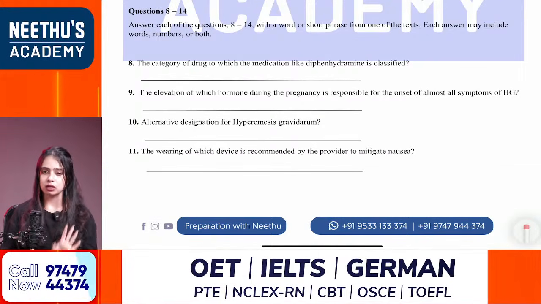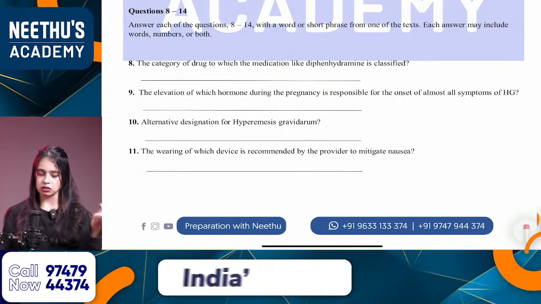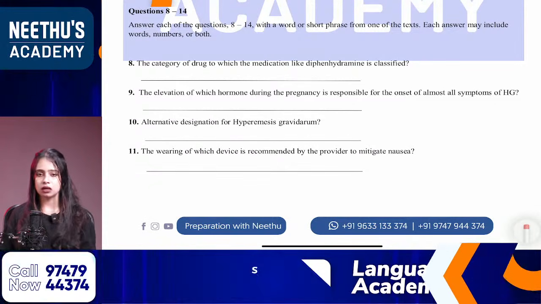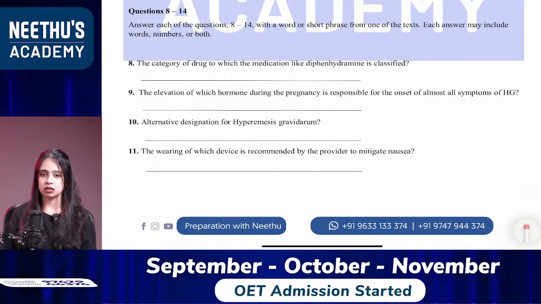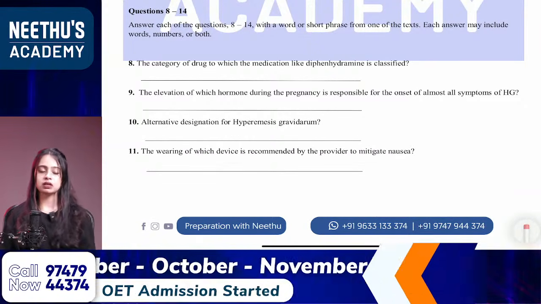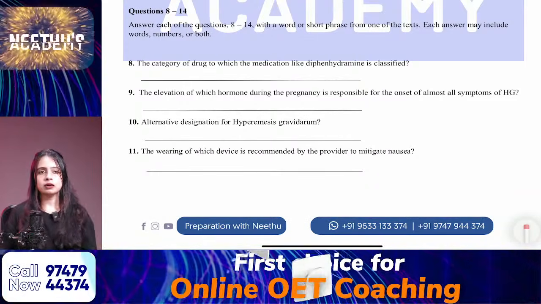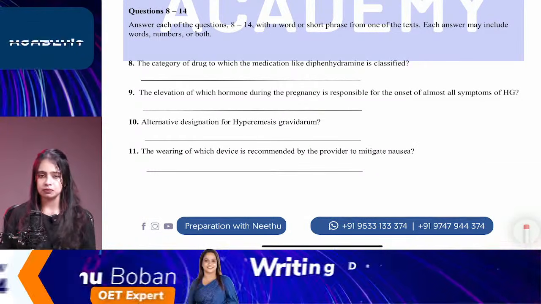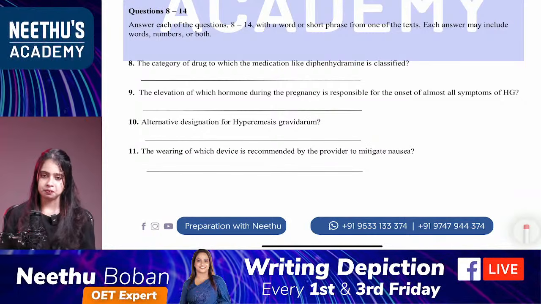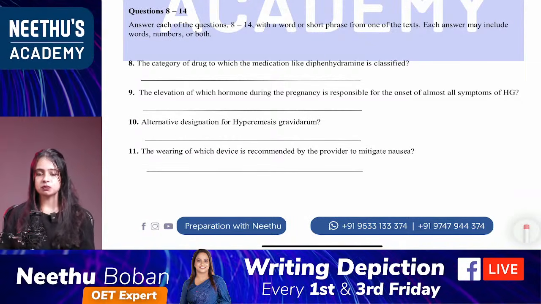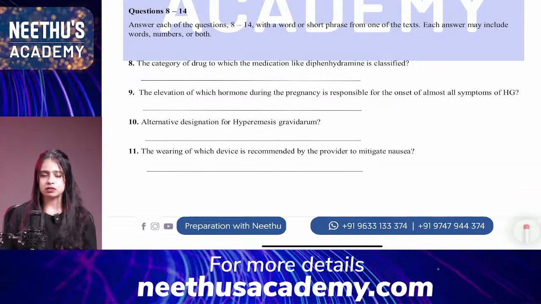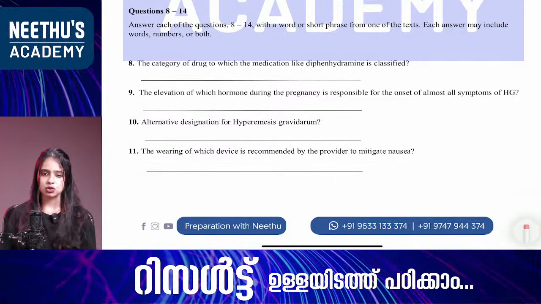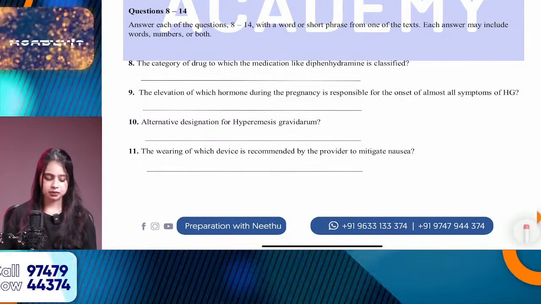What it is, I've already mentioned. In the case of names, you can repeat names. And the second thing is in the case of percentages. For example, in the question they are asking, what percentage of women are suffering from this condition called COVID-19. And in the paragraph it is mentioned that 65% of the women are suffering from the condition. So what will be your answer for that question?